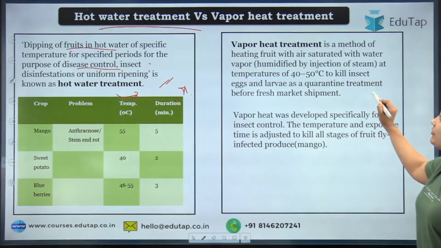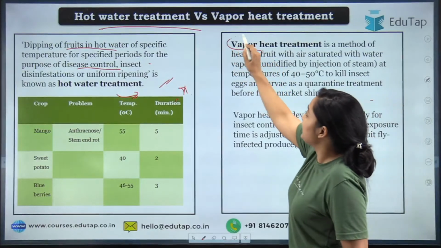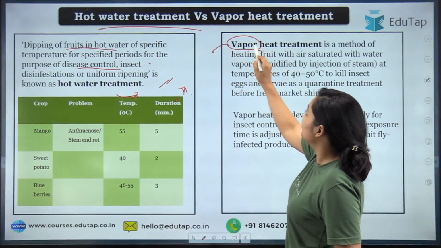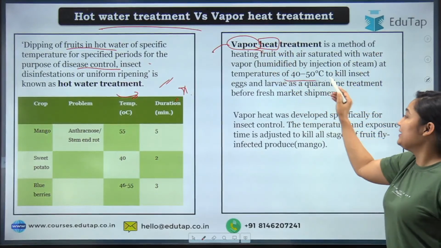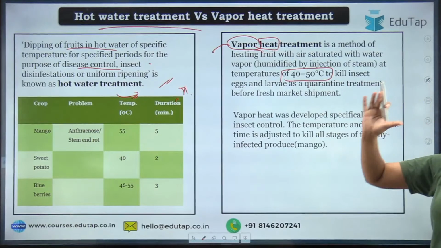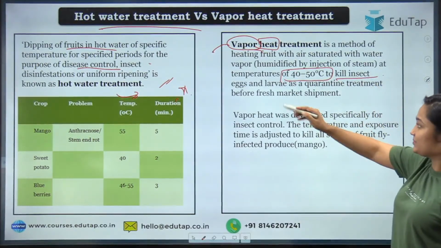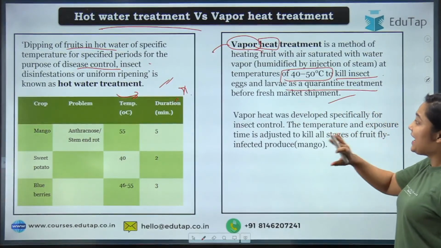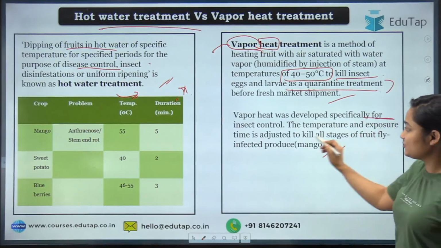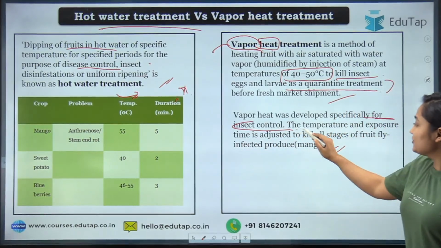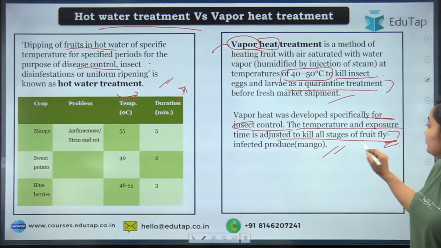Okay, talking about the vapor heat treatment, as you can see what we do in there. As the name suggests, we are taking the help of the vapor. This vapor will transfer the heat. So vapor is carrying the heat, it will transfer the heat, and the internals of the fruit will reach a temperature of 40 to 50 degrees Celsius. Because of that, the insects will of course be killed, the larvae will be killed, and this is a step that is allowed in the quarantine system too. Okay, so specifically it is to control the insect, as you can see, and the temperature and the exposure is adjusted. All stages of the fruit fly, you can see.